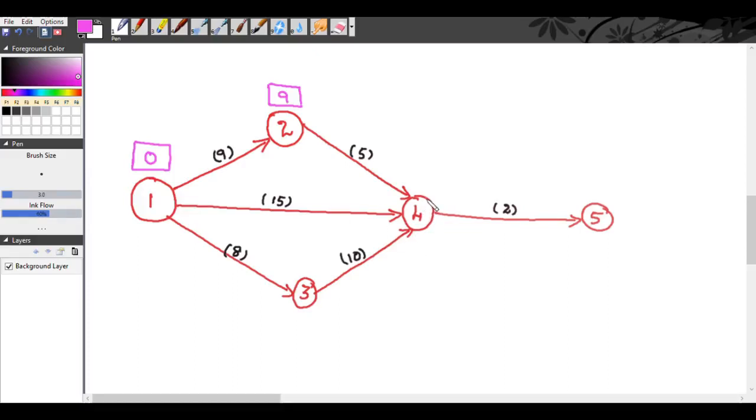In event 4, we have 3 activities coming towards it. We will complete this first because there is only one activity reaching event 3. So 0 plus 8 for activity 1-3, it is 8 days.